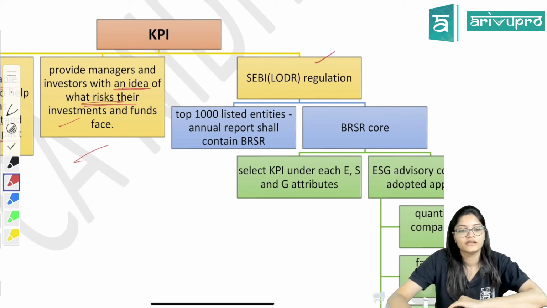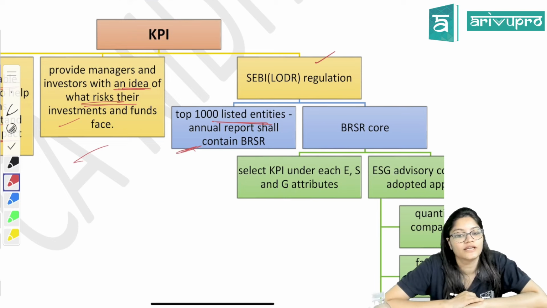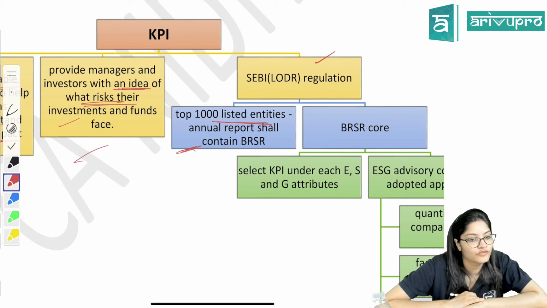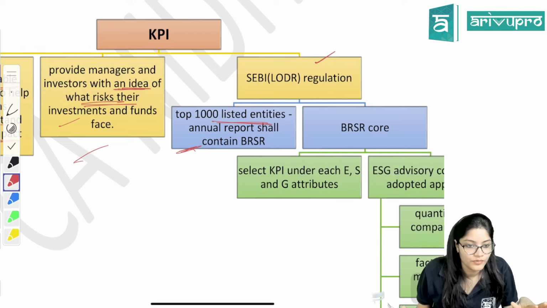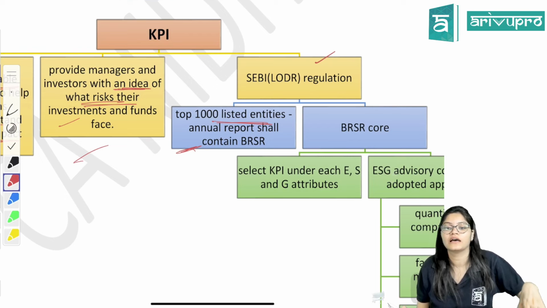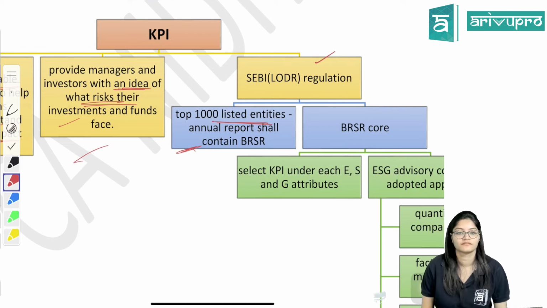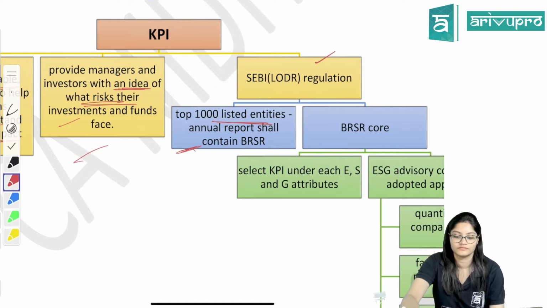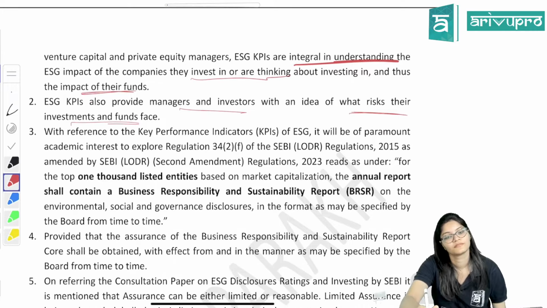What has SEBI said? That for the top 1000 listed entities, the annual report shall contain BRSR. Before also we have discussed BRSR, right? So SEBI has said the top 1000 listed entities also have to give an annual report, and in that you will include BRSR. Yesterday itself we have done this. What is BRSR? Business responsibility and sustainable reporting.